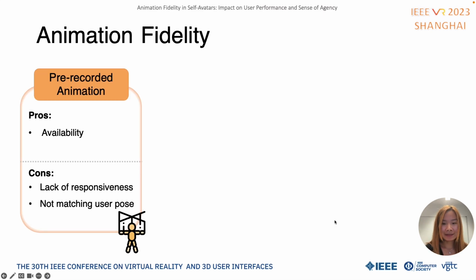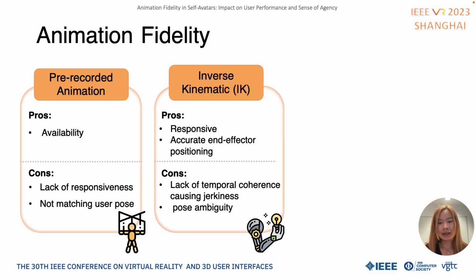There are various animation techniques that can be used for self-avatar. For instance, pre-recorded animations are easy to get from motion datasets online, but lack responsiveness. They cannot match users' pose in real time. Inverse kinematics is more responsive and makes the joints reach the end-effector positions, but a lack of temporal coherence causes jittering. Given one end-effector position, it may correspond to multiple poses. Therefore, it has pose ambiguity.